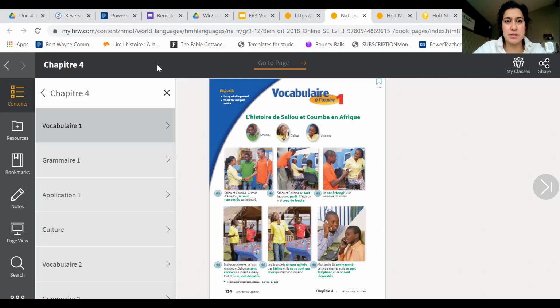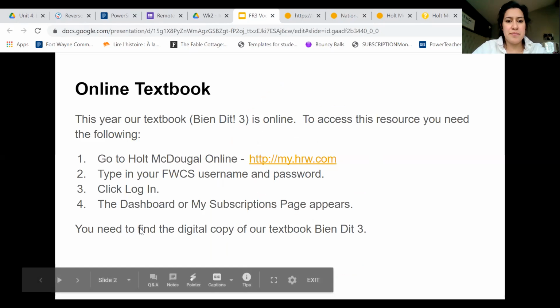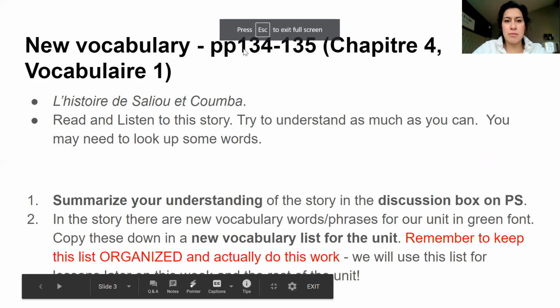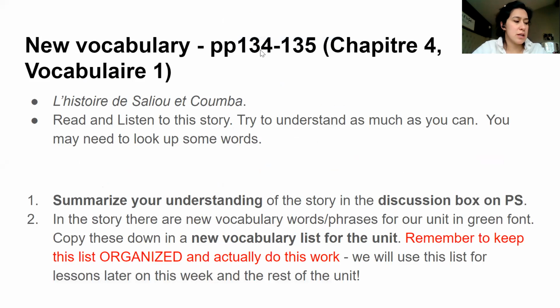So you can pause this video as you need to. You need to be going to page 134. You're going to be using two pages, 134 to 135. The story goes over two pages. It is called L'Histoire de Salut et Goumba. And you're going to read and listen to this story. Try to understand as much as you can of the story. You may need to look up some words, but try not to look up every single word, or copy huge chunks. Just get the sense and summarize your understanding of the story in a discussion box on PowerSchool.